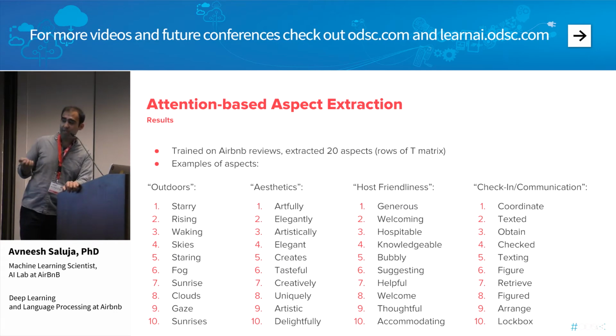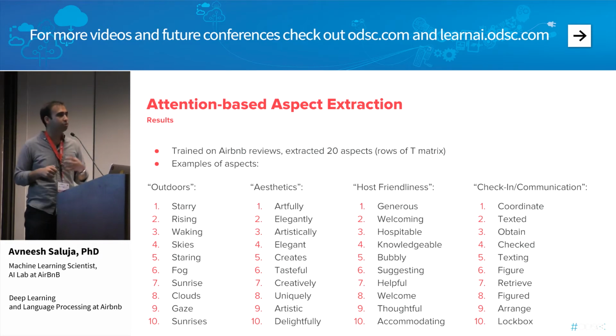So what I didn't show here is, for example, you might have a positive aesthetics aspect, and I would argue that these are all positive sentiment words, but then you will also reveal a similar negative aesthetics aspect, ugly, crude, things like that, basically. And so if you carefully choose the number of aspects, you could reveal some very interesting characteristics here.